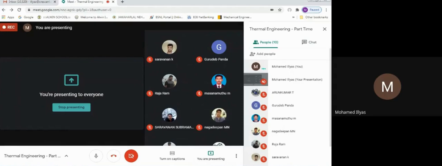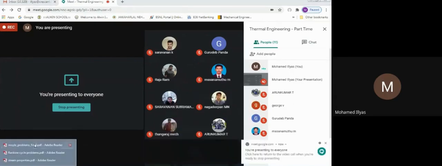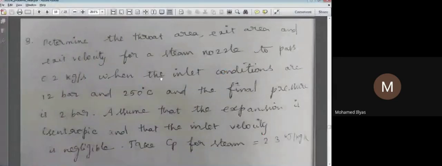Okay, so let him join. I will continue now. Regarding the given data here, it is 0.2 kg per second. So it is the mass flow rate of the steam. Kg per second is the mass flow rate unit.